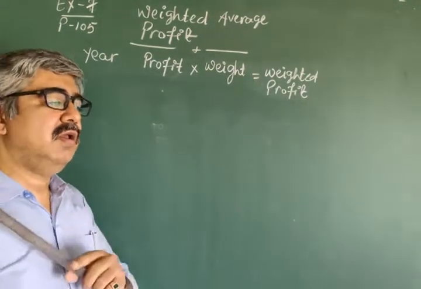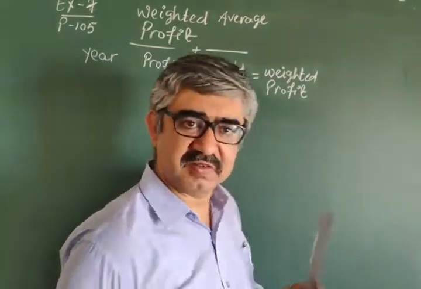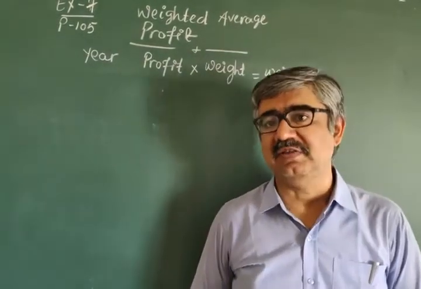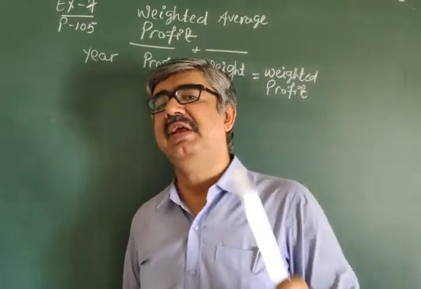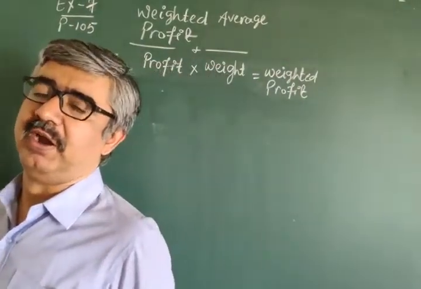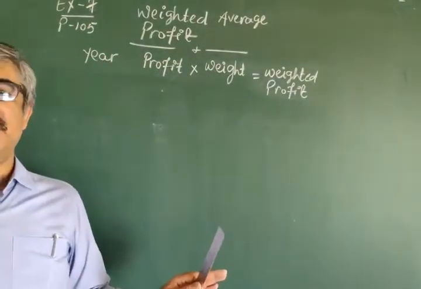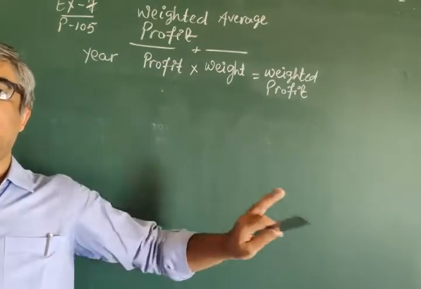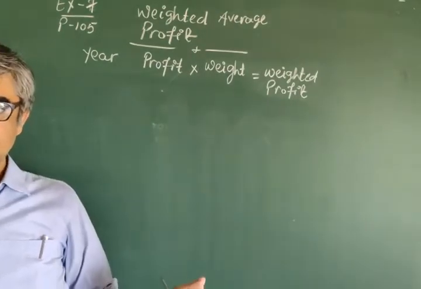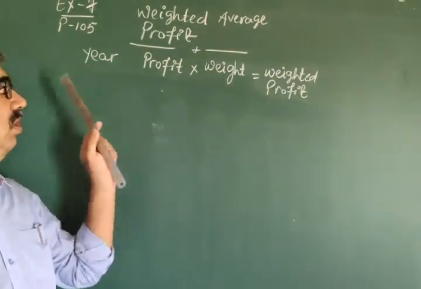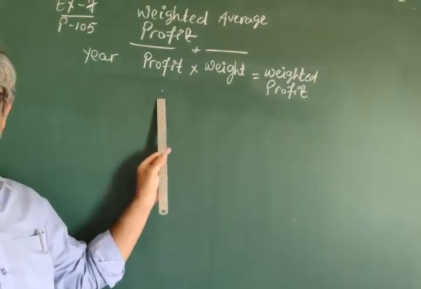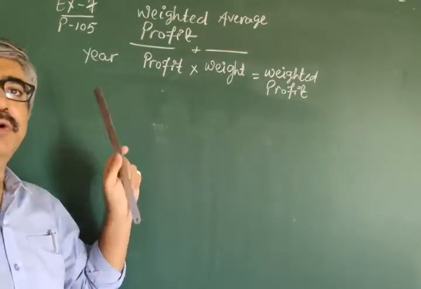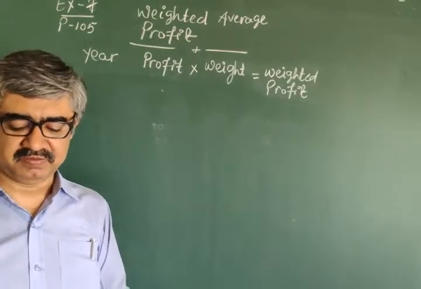Again, take care. We are not concerned with the partners' names. We are not concerned with the P&L ratio or capital ratio of the partners. Okay? So don't focus on those particular topics. Do focus on years given to you, profit given to you for this method, and do take care for calculations.